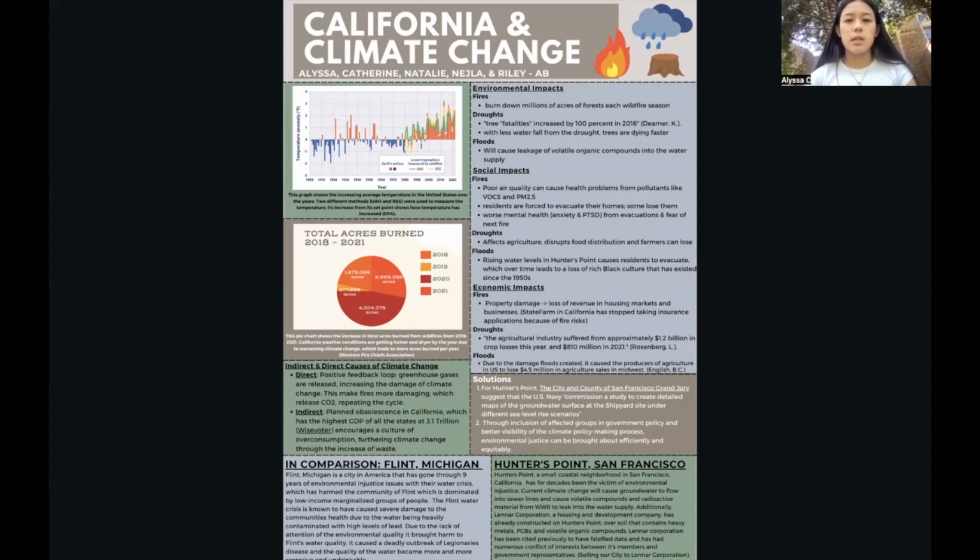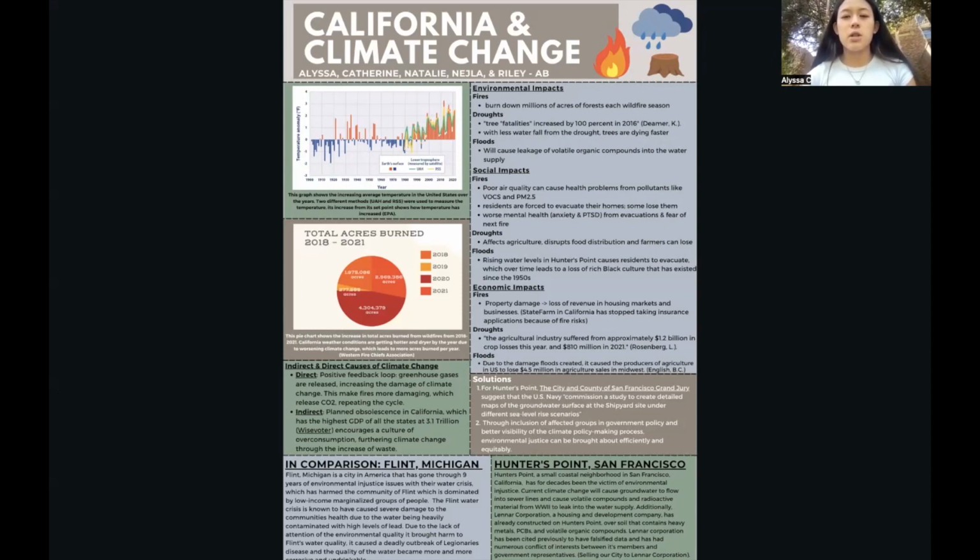Additionally, the town faces corruption by Leonard Corporation, a housing and development company that has already constructed on Hunters Point. Leonard Corporation has been cited previously to have falsified data and has had numerous conflicts of interest between its members and the government representatives.